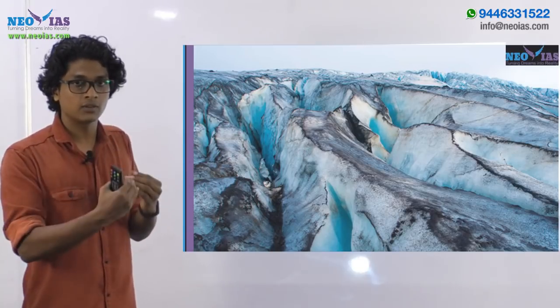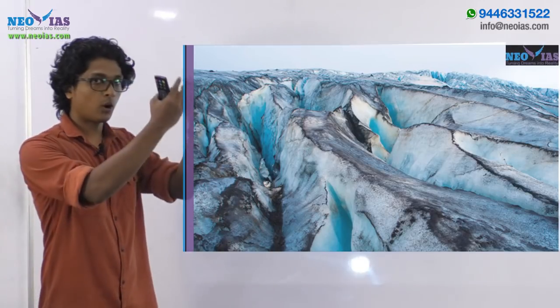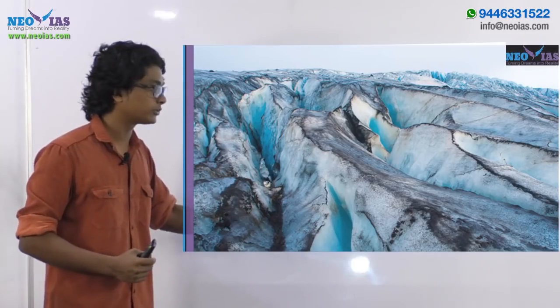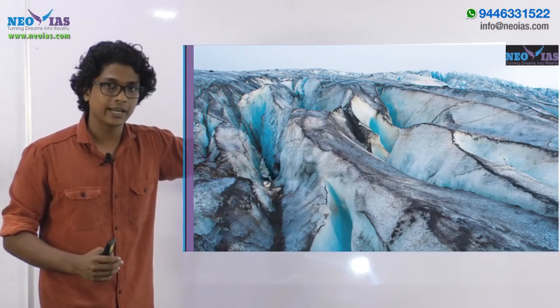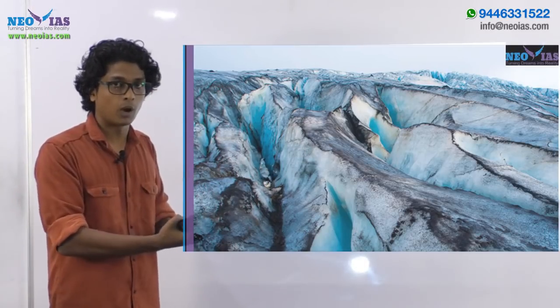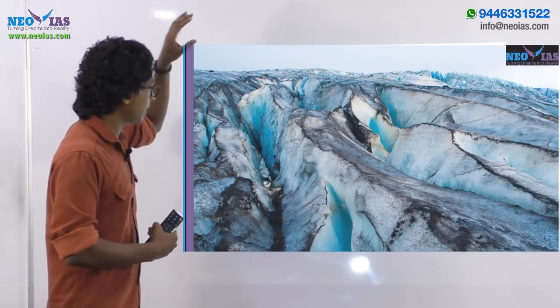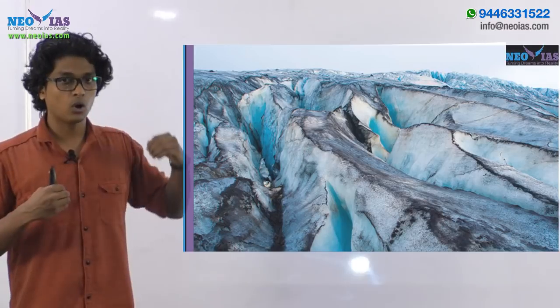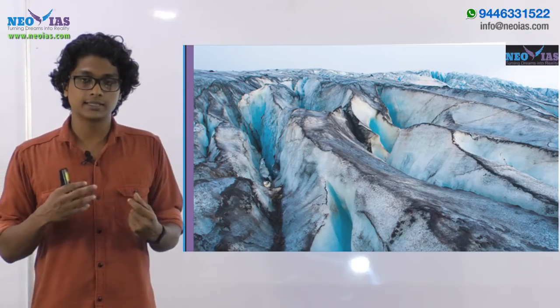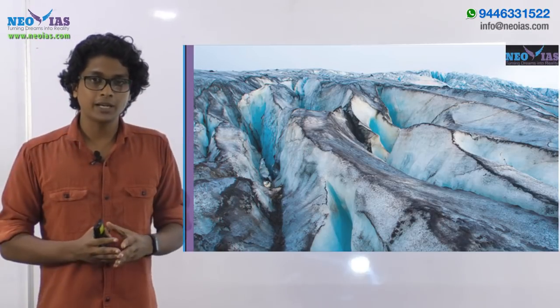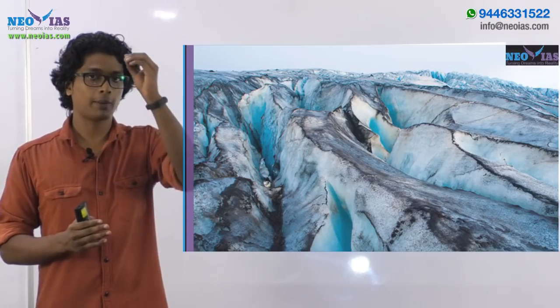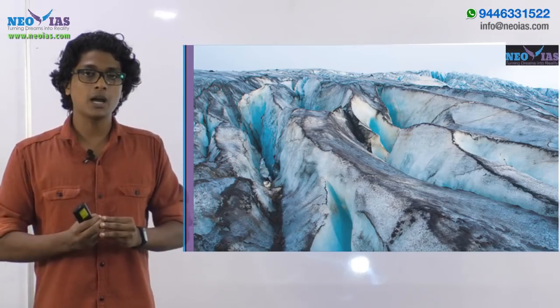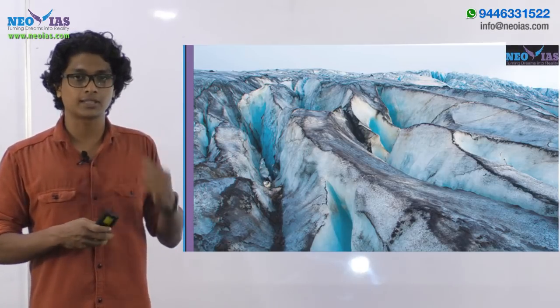In other words, more insolation will be absorbed by these glaciated regions, which can result in global warming and thereby climate change, and it can cause the melting of ice caps and glaciers. And even if they are not reaching the glaciated regions, if they are suspended in the atmosphere itself, due to their black color, they will be absorbing the radiation coming from the sun.